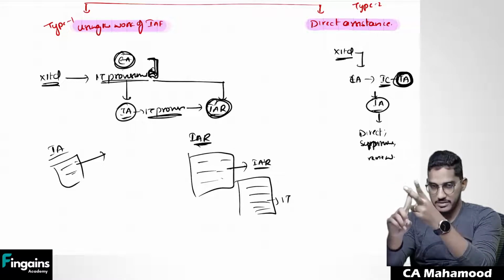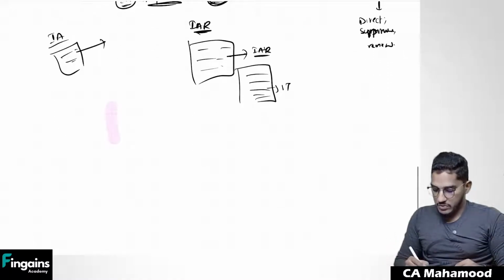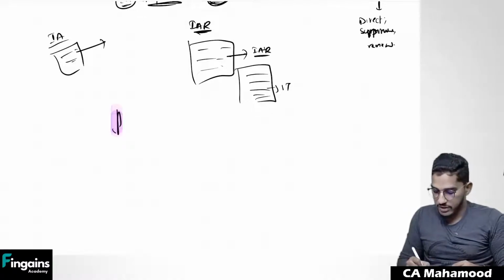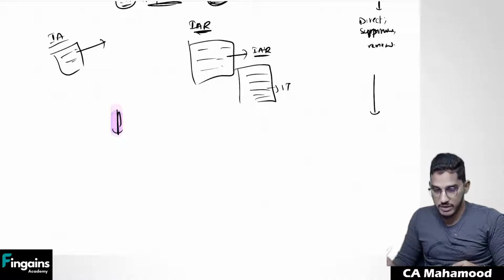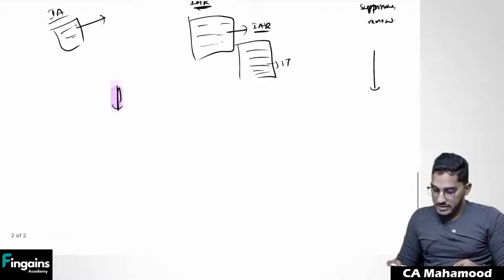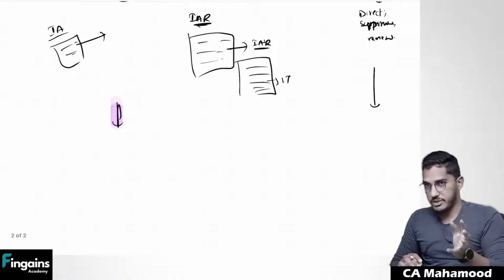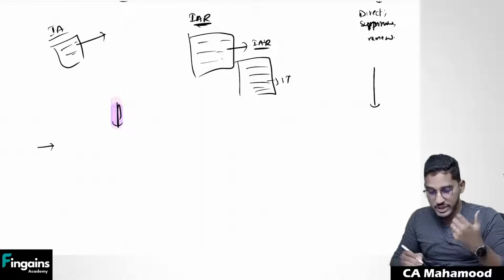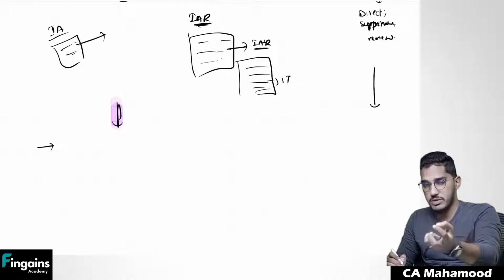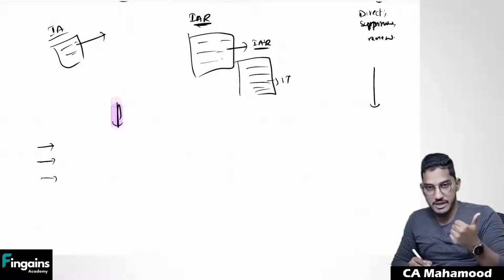Number two, direct assistance. Now what the rest of the standard says is, if you want to make use of internal audit function, if you are going for type 1 usage, what factors you are required to consider? If you are going for type 2 usage, what factors you are required to consider? So the standard says, if you are using type 1 usage, if you want to use the internal audit function, what you should verify. So first what you should do is decide whether I can make use of the past work of the internal auditors or not. So first, three factors you have to evaluate.